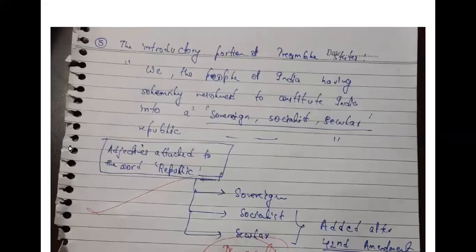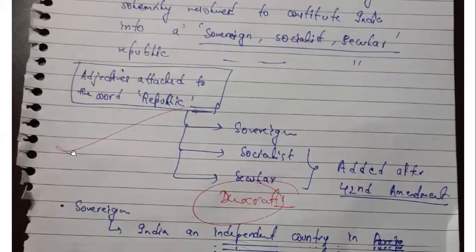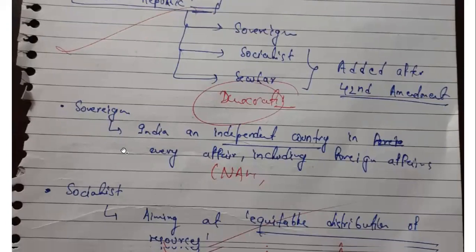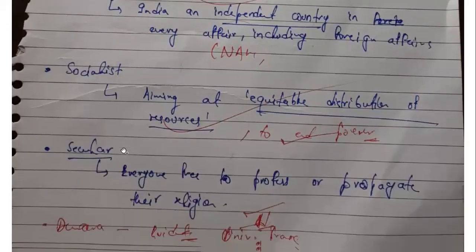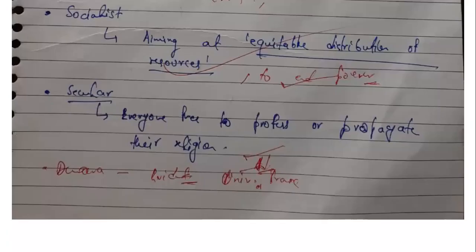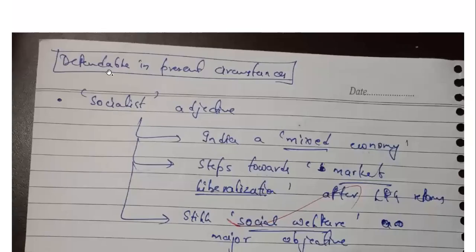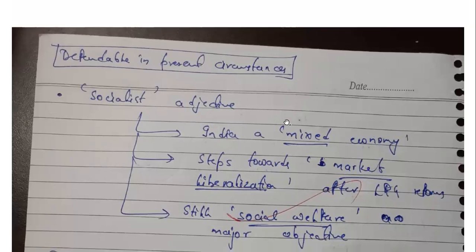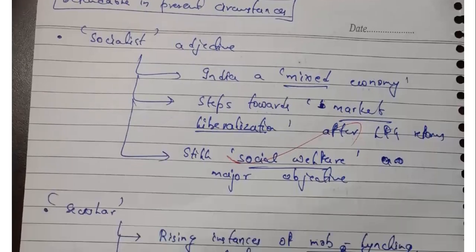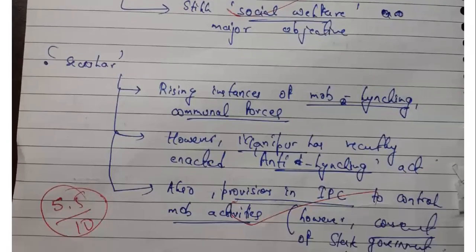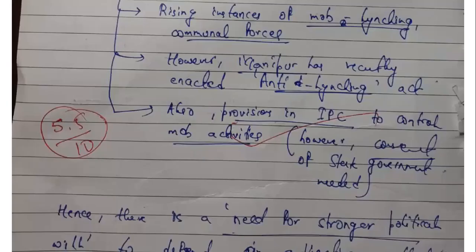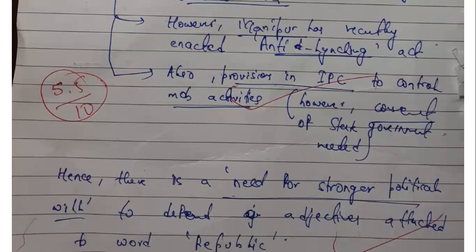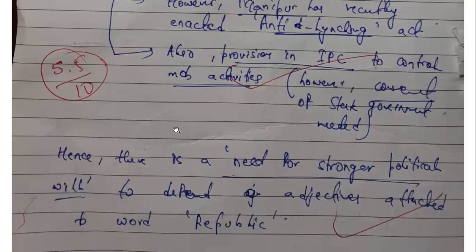Handwritten notes, if somebody explains it to you, help a lot in writing good answers. So socialist, you'll talk about that. Secular, free to profess and propagate their religion. And democratic means of the people, for the people. Then the second heading is very important. If you don't give it, you will not get good marks: how it is defendable in present circumstances. Socialist objective, we have talked about this. Secular, mob lynching, but Manipur is doing very good. Northeastern states are awesome. So there's a need for stronger political will. And then other points also I have given you.